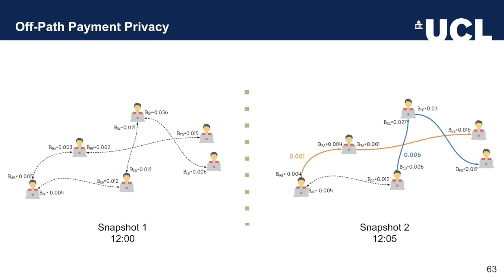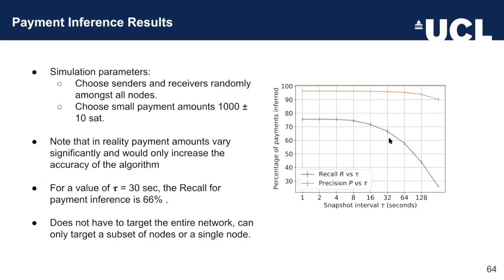So in the example here, we have 2 snapshots run at 2 different points in time. And the idea here is, can we compare the 2 obtained snapshots to infer information about the payments and the paths that took place. So we perform a simulation where we choose a random set of senders and receivers with small payment amounts to simulate a worst case scenario. For the snapshot, we use a time of 30 seconds and we're able to recall 66%.